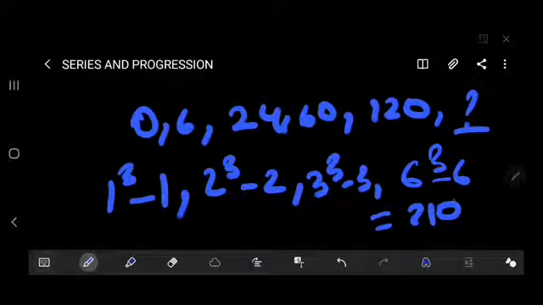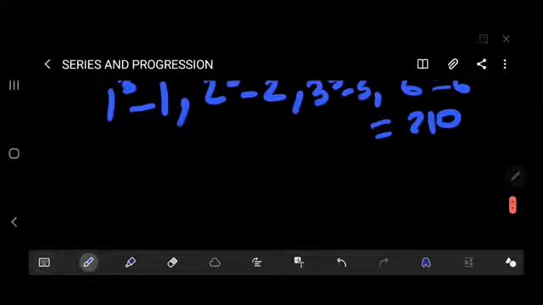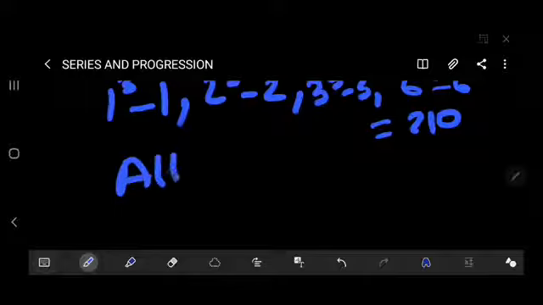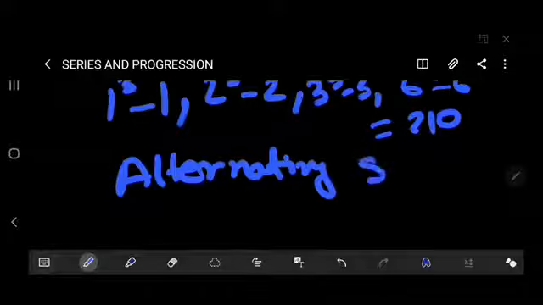Thereafter the next portion will be the alternating series. It is important because definitely they will ask questions from this alternating series.